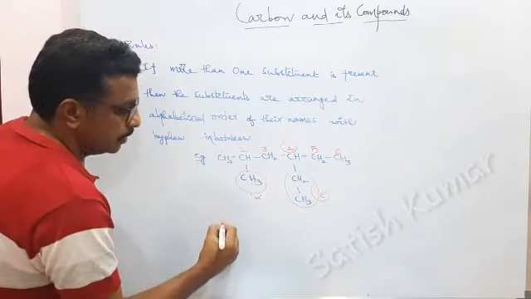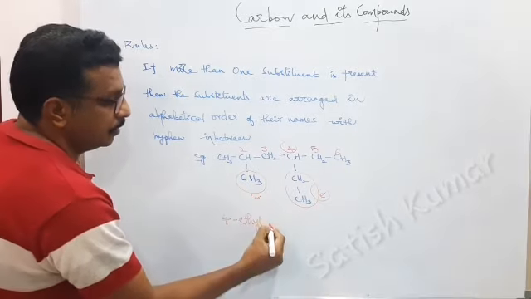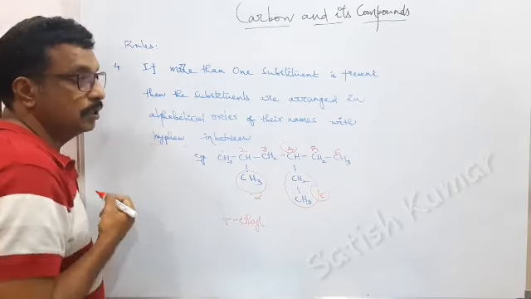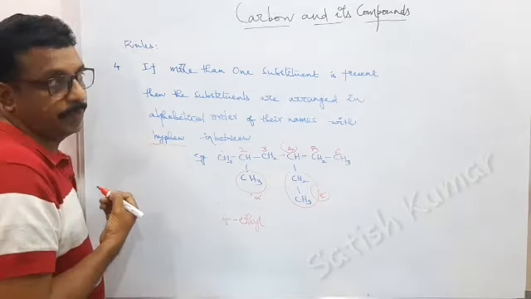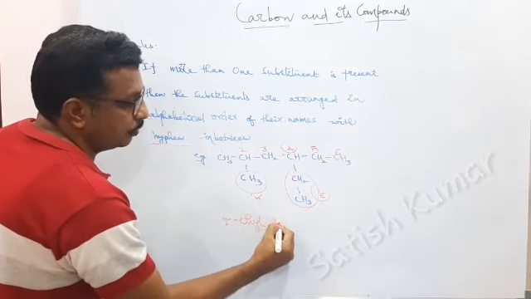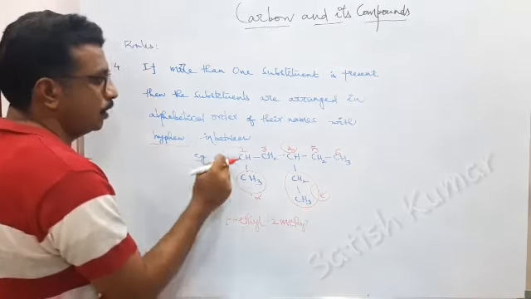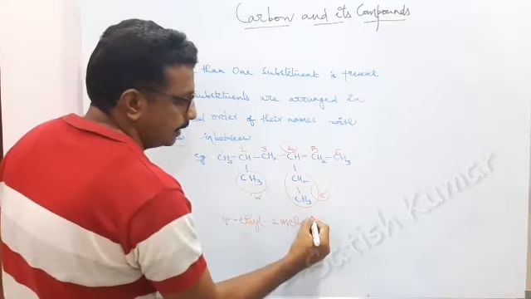This can be written as 4 ethyl, and what was told in the rule, hyphen should be maintained in between. So hyphen 2 methyl, 1, 2, 3, 4, 5, 6, hexane.